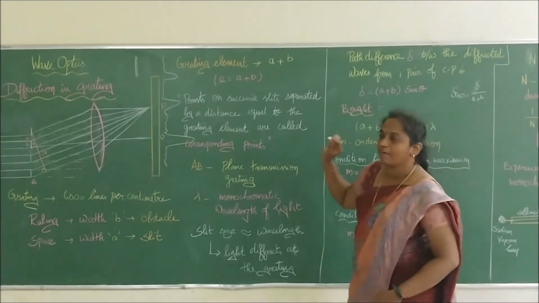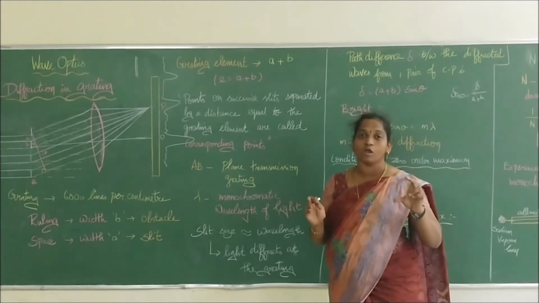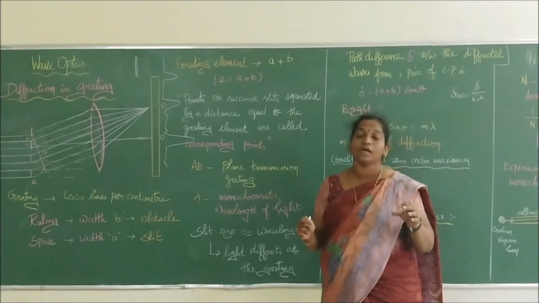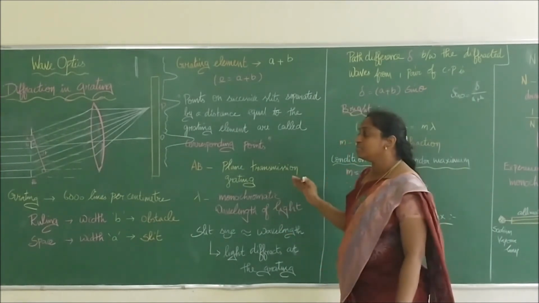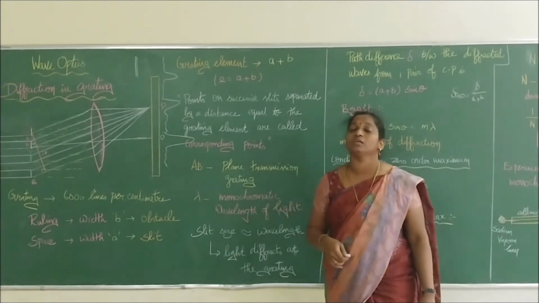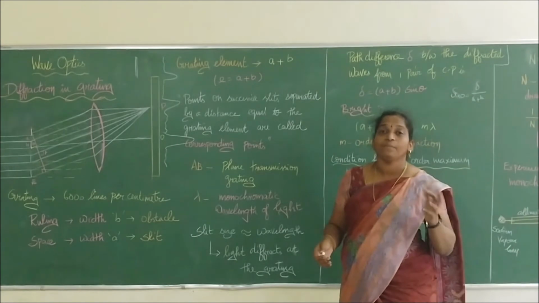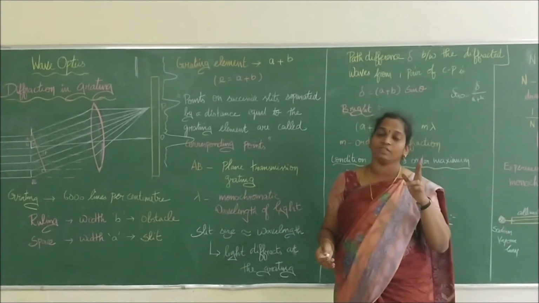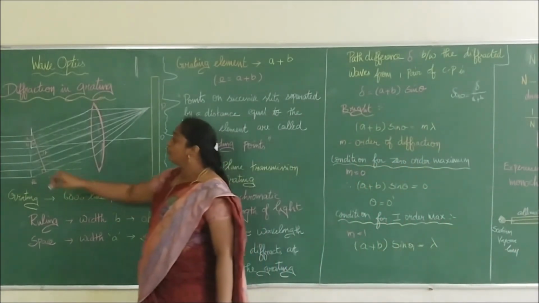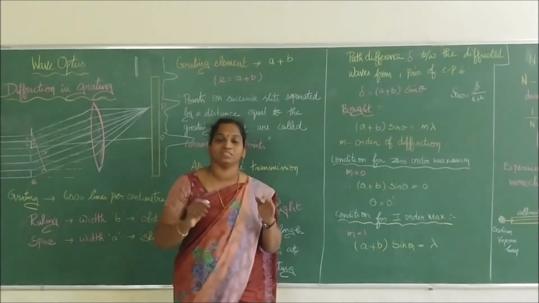So we have seen diffraction due to a grating, and we studied what is meant by a grating. A grating is a small plate on which 6,000 lines per centimeter have been drawn with the help of a diamond tip. The ruling on the grating, the line which has been drawn, acts as an opaque obstacle, and the gap between two rulings of equal width acts as a slit. The width of the slit and the width of the ruling both remain the same. We simply name them.